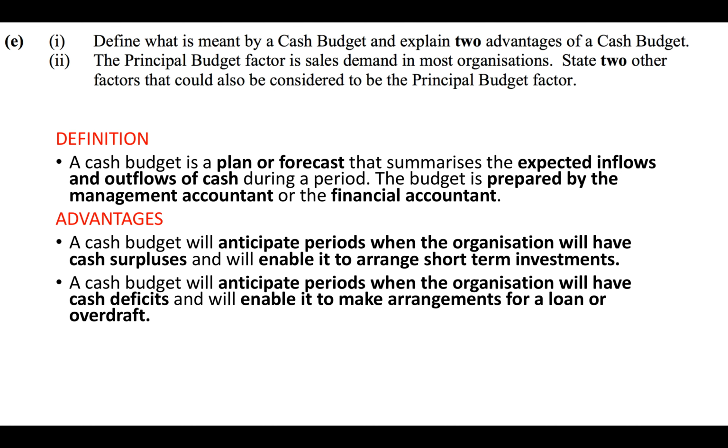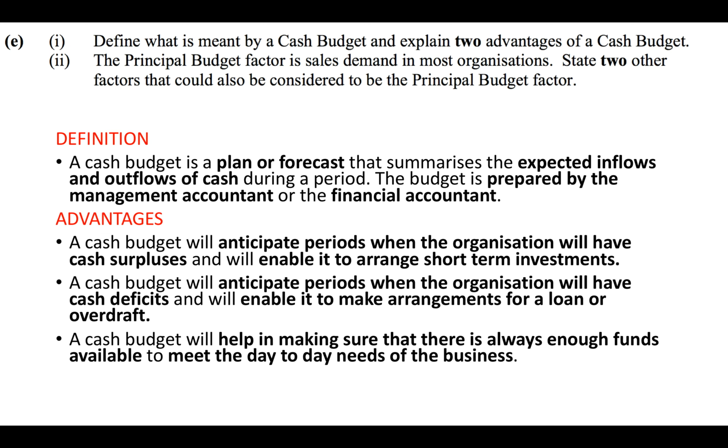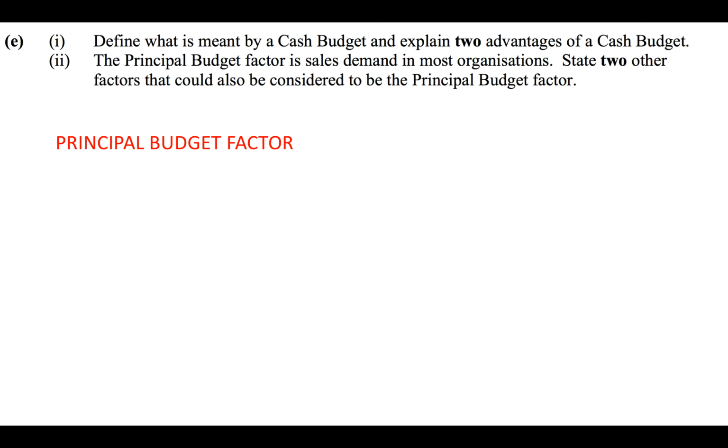A cash budget will anticipate periods when the organisation will have cash deficits and will enable it to make arrangements for a loan or overdraft. A cash budget will help in making sure that there is always enough funds available to meet the day-to-day needs of the business.